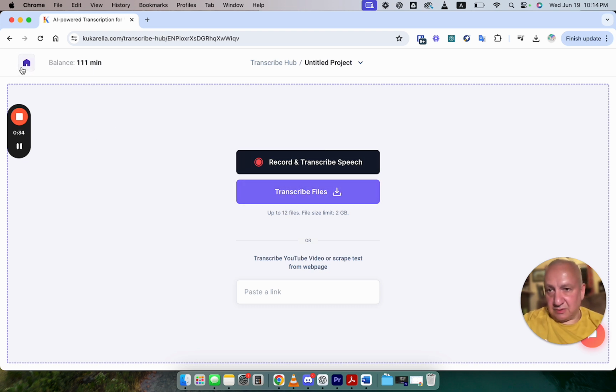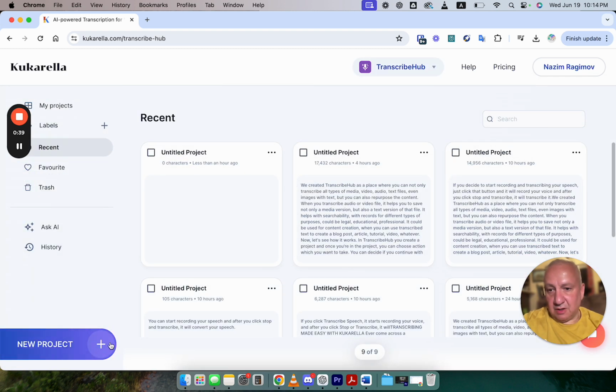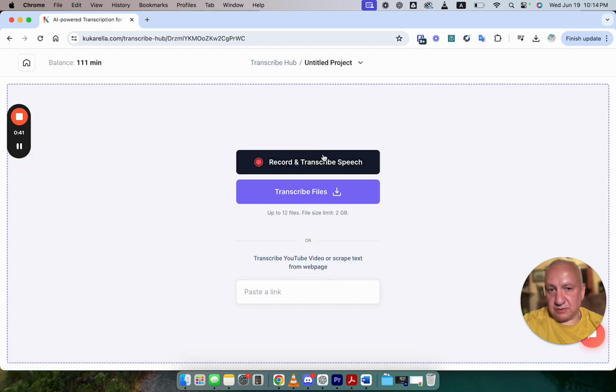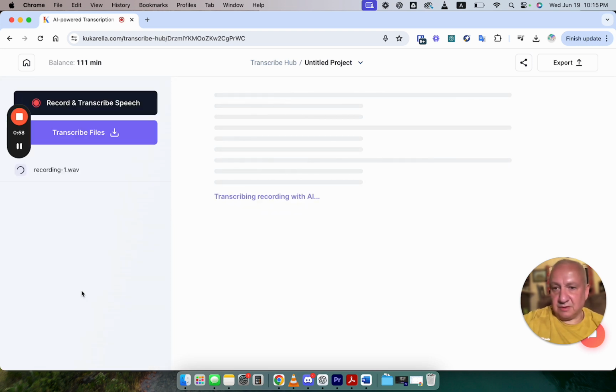So when you land on TranscribeHub page, create new project, and here you can select one of three options. Let's start with recording. It will transcribe your speech, and when you're ready, just click stop. And in a few seconds you should see transcription. A recording will be saved here on the left, in the left panel.